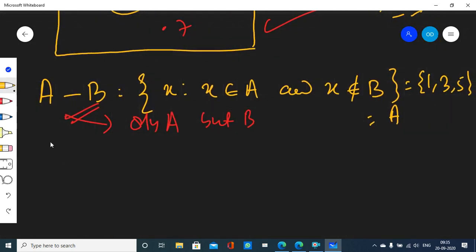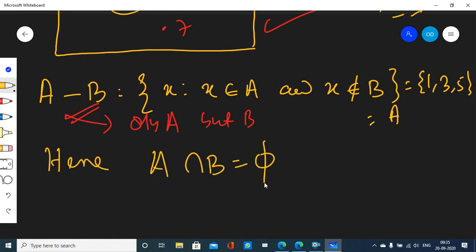That means you see here that A and B are disjoint sets, right? They do not have anything in common. So whatever is inside A is not inside B because they have nothing in common.